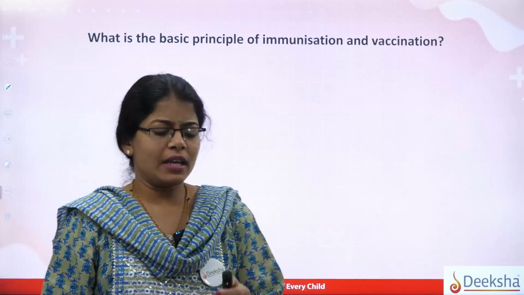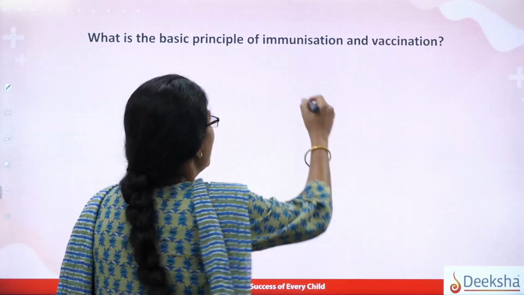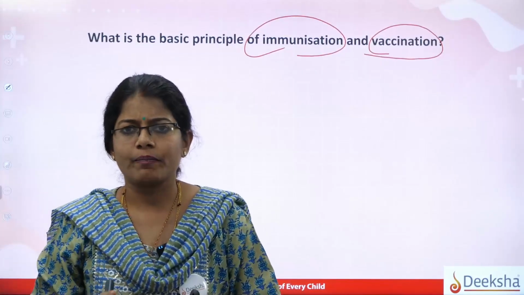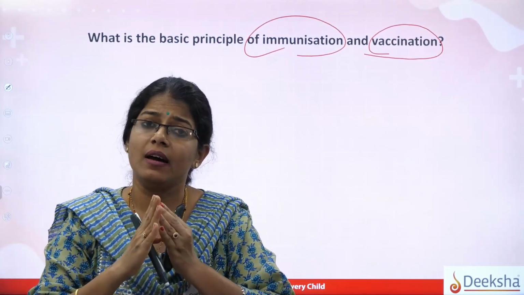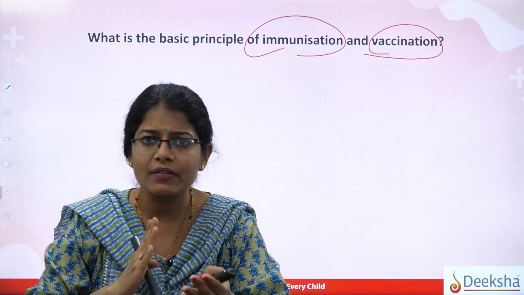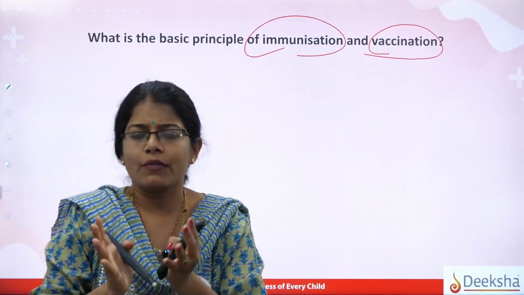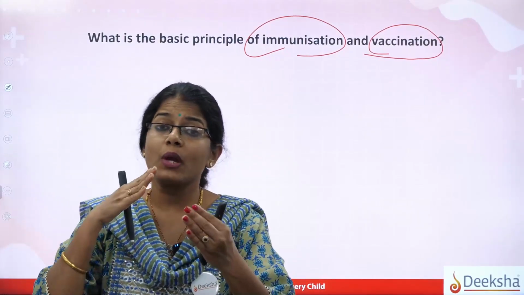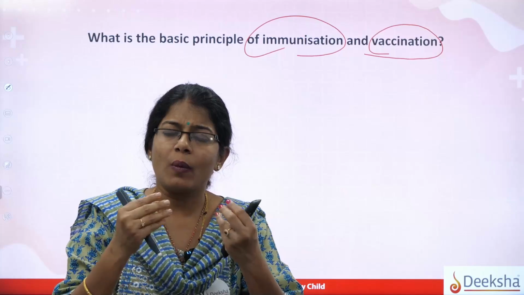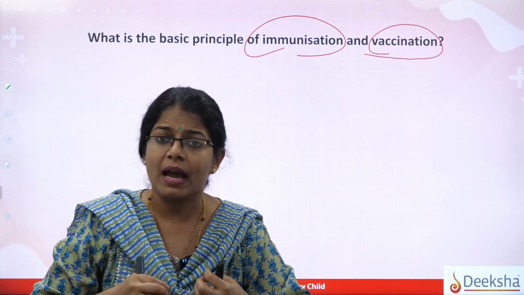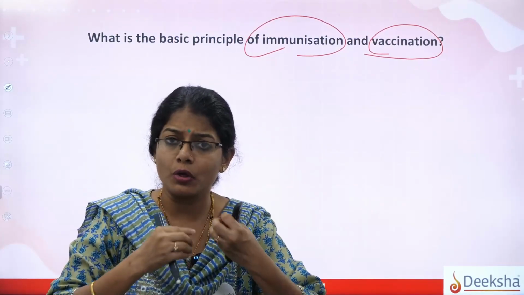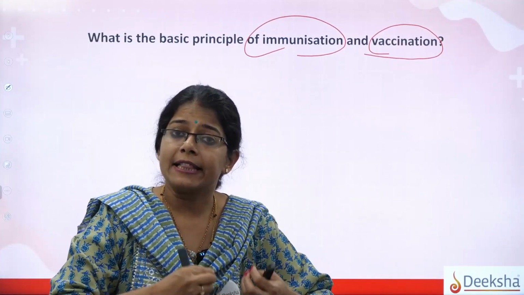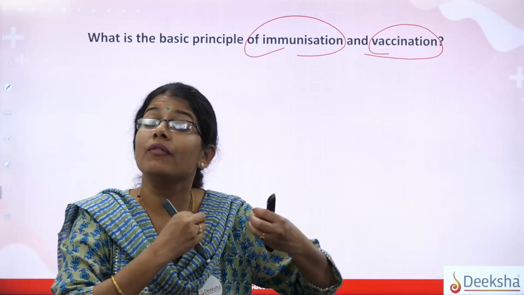Basically, there are two different terms here, immunization and vaccination. So what is vaccination? The process, or you can say the act, of giving a vaccine to the individual will be called vaccination. So what is immunization? When you give a vaccine to an individual, the vaccine will be taken up by the organism, and slowly the human will try to recognize this as an antigen, and against that antigen, antibody will be produced, right?